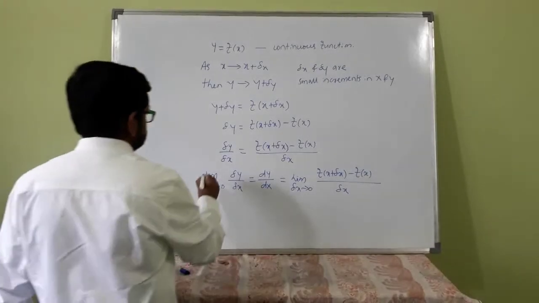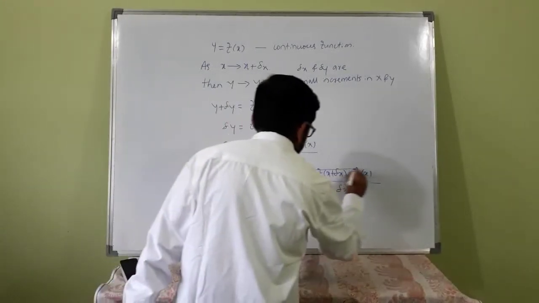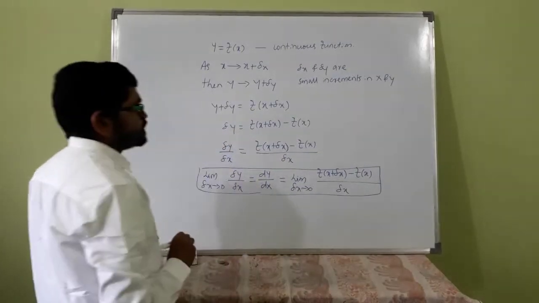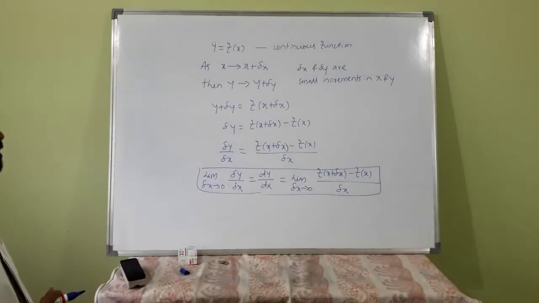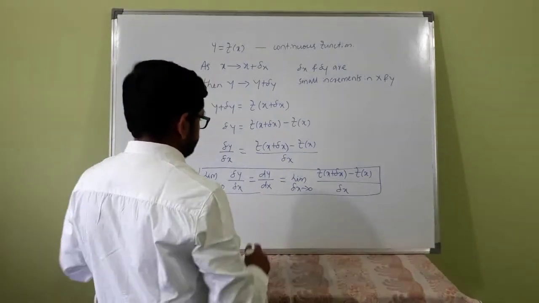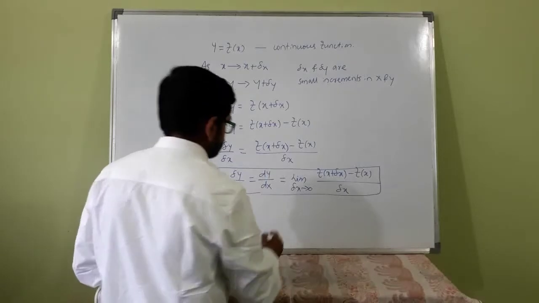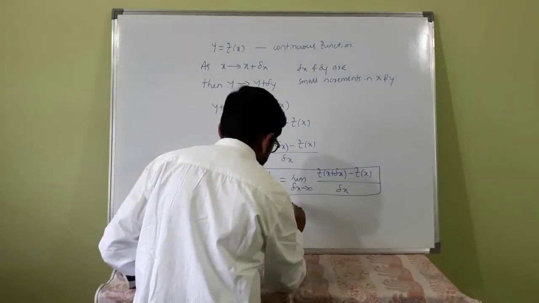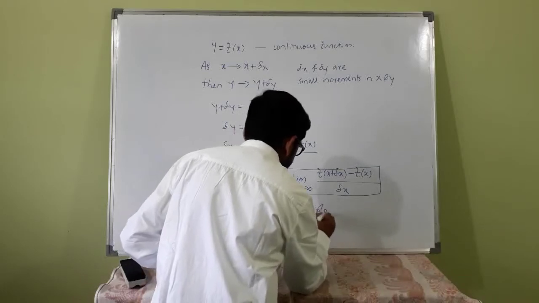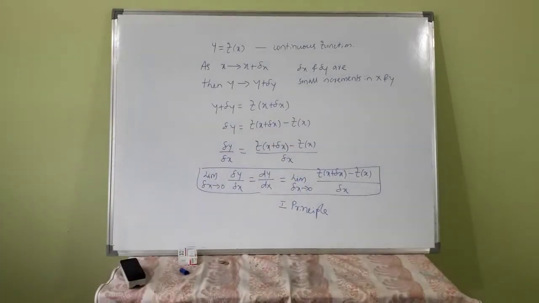This is the mathematical definition of the derivative of y with respect to x. This way of defining the derivative of a function is by using the first principle. This is called the method of first principle.